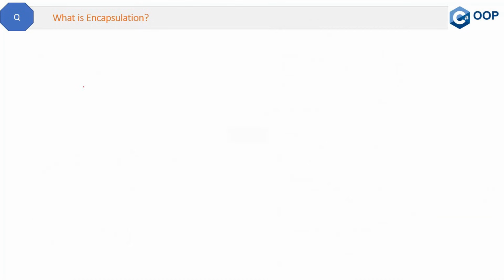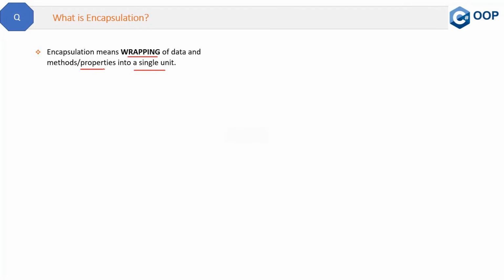Here is a very good question from OOPS. What is encapsulation? It is a very important concept of OOPS. As always, let's start with the definition. Encapsulation means wrapping of data and methods or properties into a single unit, or we can say wrapping of data and function into a single unit. Why we included properties here? Because properties are nothing else but special methods only. Why are they special methods? Because they just do one thing, and that is getting and setting private fields.